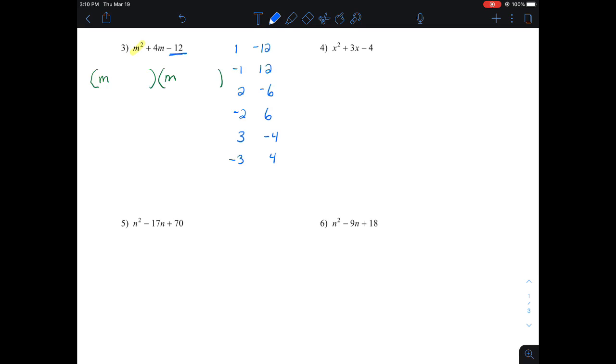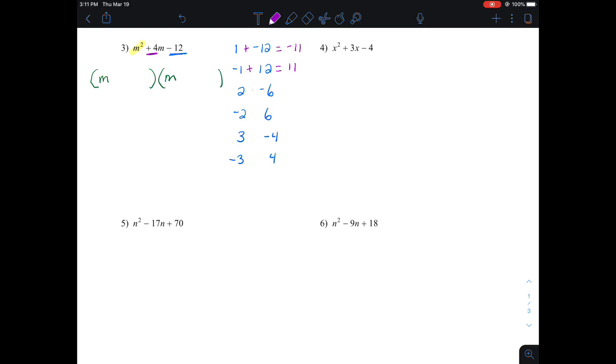So now that we have all the numbers I can multiply together to be negative 12, I want to find the pair that adds together to be positive 4. So I'm going to go through my factors and add them together. So 1 plus negative 12 makes negative 11, so that one's not it. Negative 1 plus 12 makes positive 11. Well, that's not 4, so that's not it.